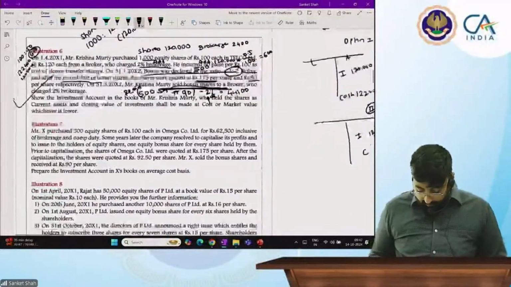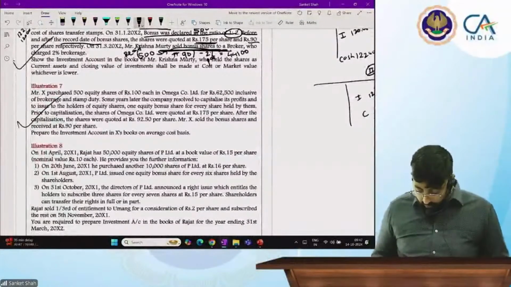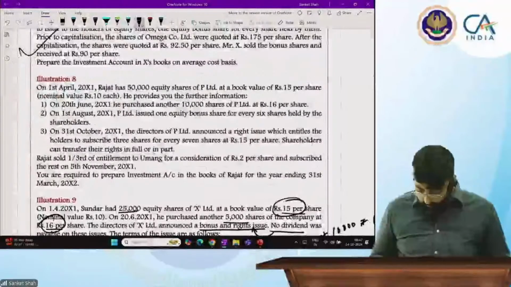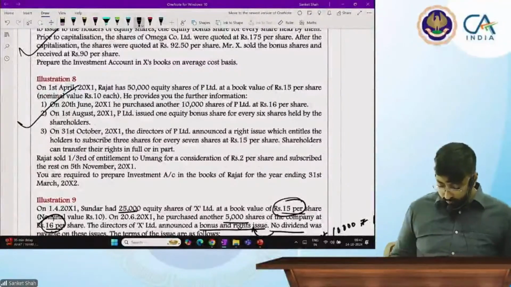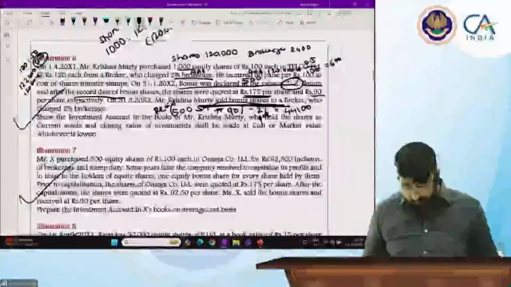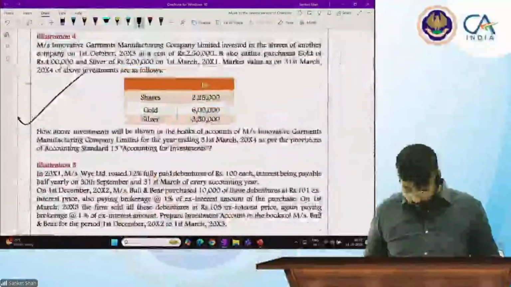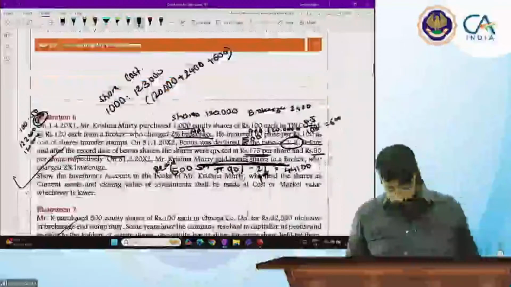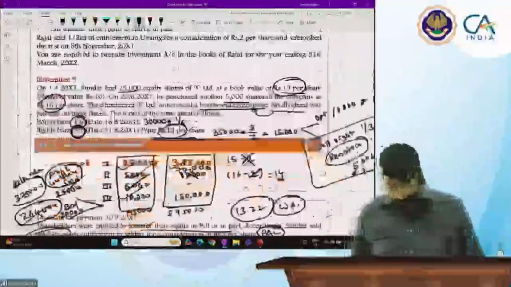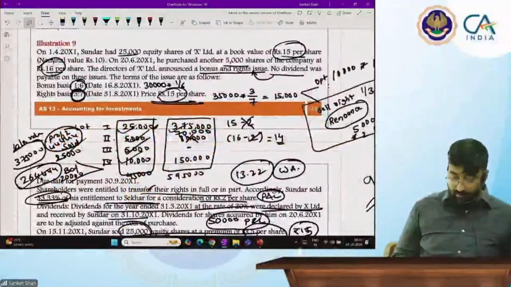We have done 6. 7 you can do. 8 you can do. So 6, 7, 8. कौन से होमवर्क है बेटा? 1, 2, 4, 6, 7, 8, 9.